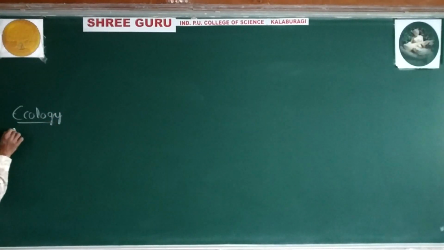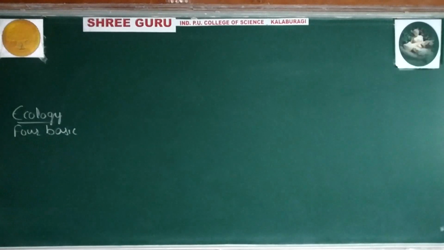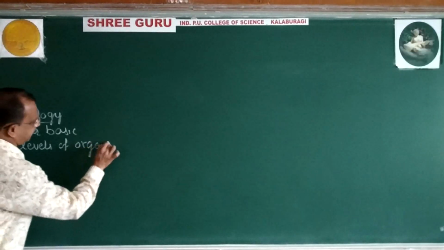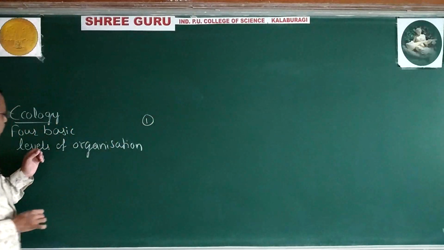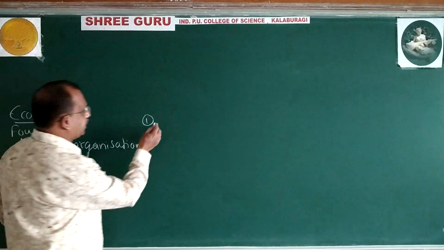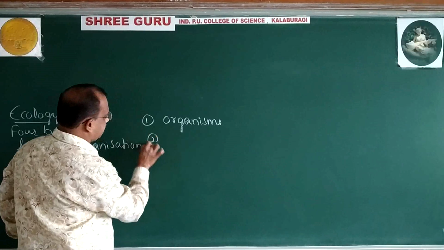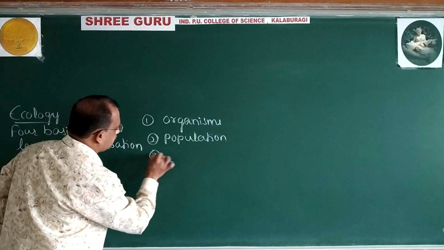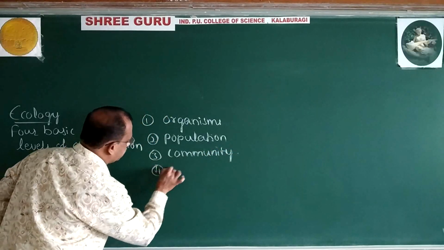Ecology deals with four basic levels of organization, namely organisms, second population, third community, fourth biome.